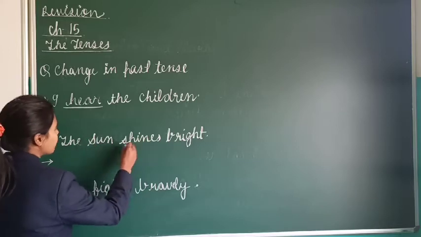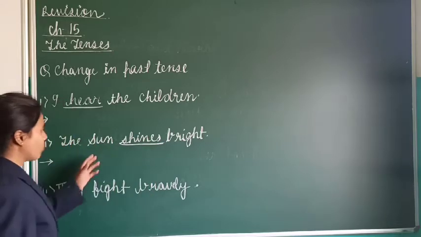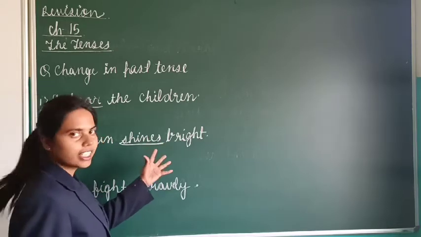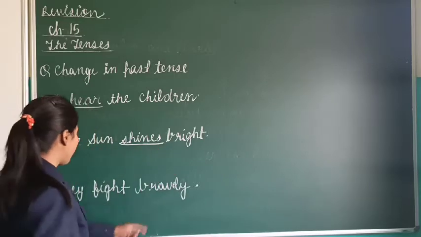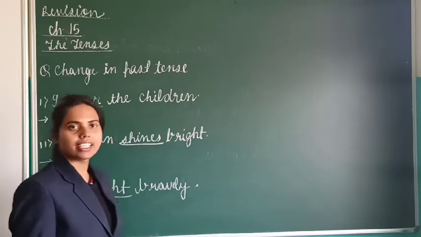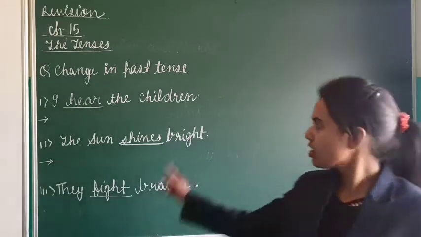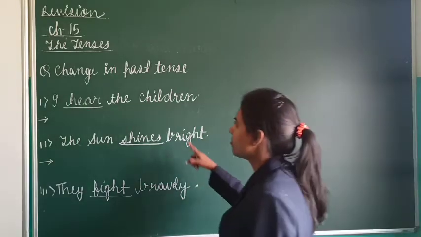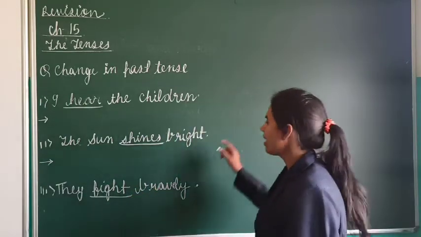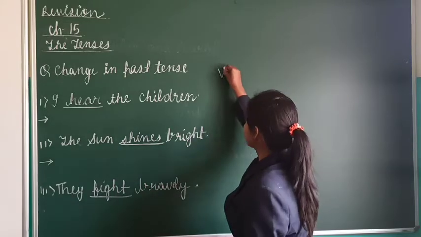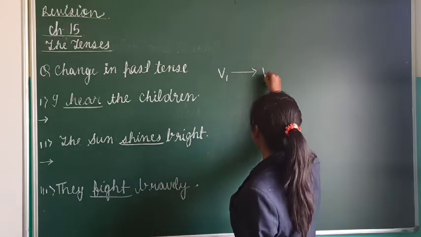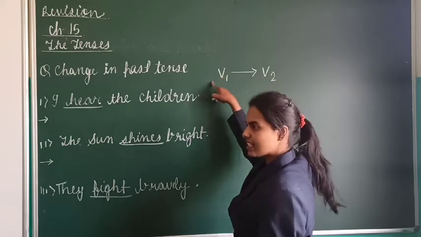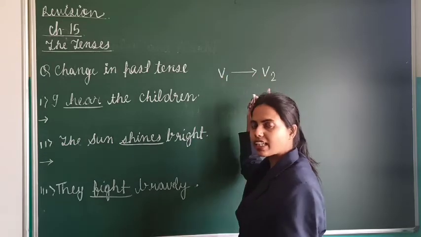The sun shines brightly. Okay. What is the verb? The sun is doing the work of shining. They fight bravely. यहाँ पे कौन सा काम हो रहा है? लड़ने का, fight करने का. Okay. So first of all, we have identified the verb. Now for past tense, V1 will change to what? V2. Okay. From present where do we have to go? V2 side. That is past.